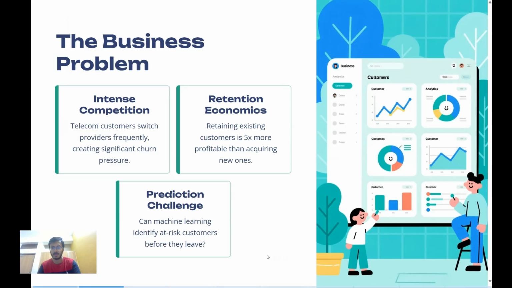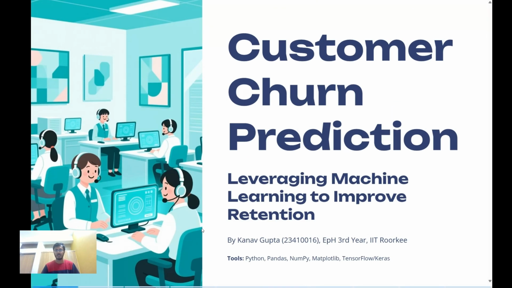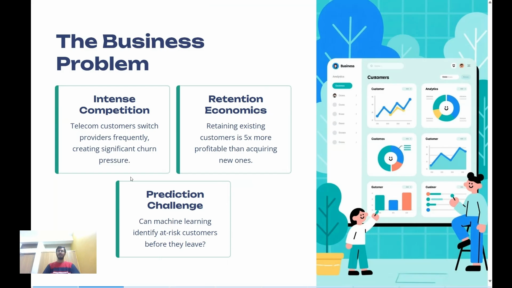So what is the business problem? This project is for the telecommunication services, and that's the data which I've used. Hence, I've even put in the photo of the telecommunication services. Why do we require it? The point is that the telecommunication industry has an amazingly intense competition with many players and very competitive pricing. For example, if I talk about mobile services, we have Airtel, Jio, Vodafone Idea, BSNL, and many more. Even in TV services, we have Airtel DTH, Tata Sky, cable services, maybe unlimited options.